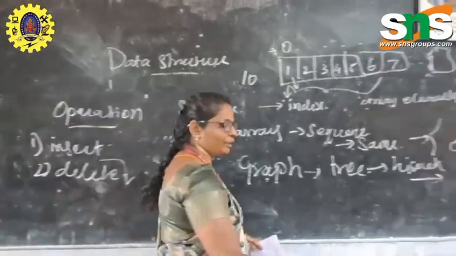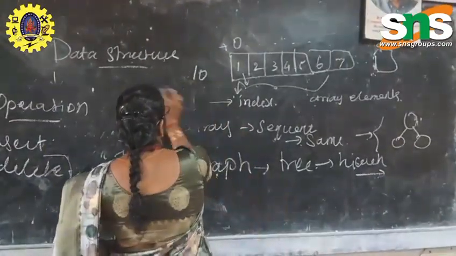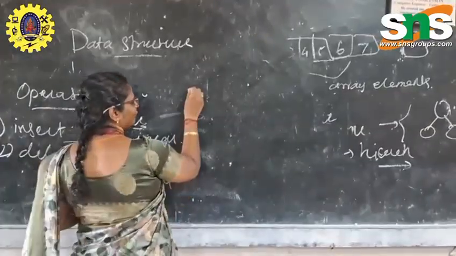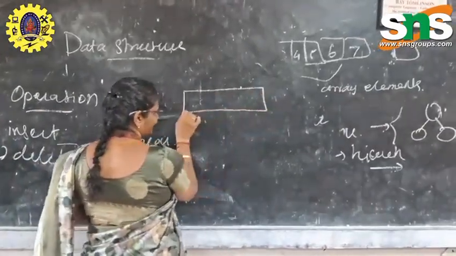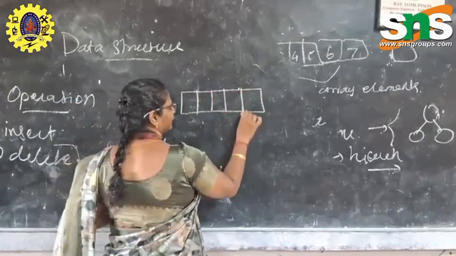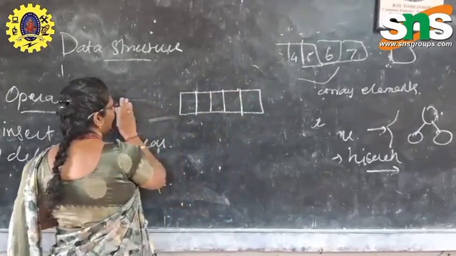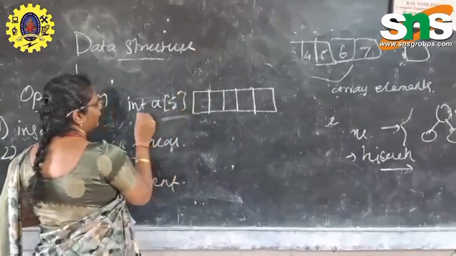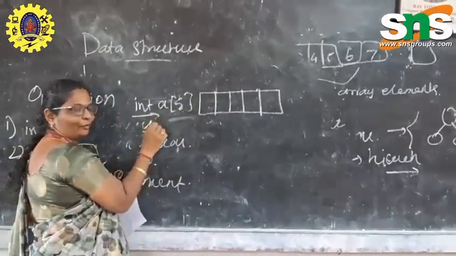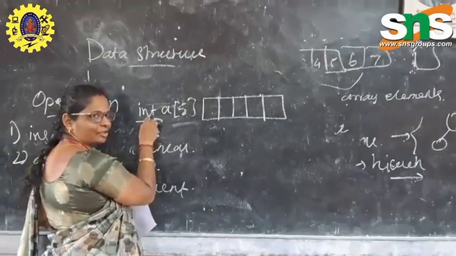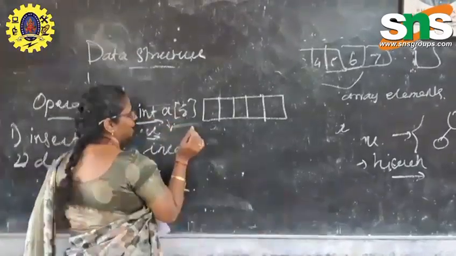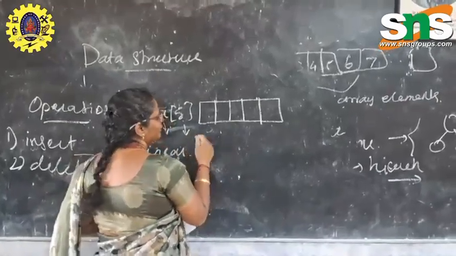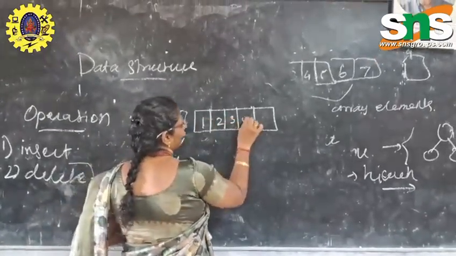Now we are going to see how to insert an element. If we take a list of elements, here we are assigning integer a of 5. Here integer is a data type. You all know the basics. It is an integer data type, a is the array name, and 5 is the array size. Totally we can store 5 elements: 1, 2, 3, 4 and 5.